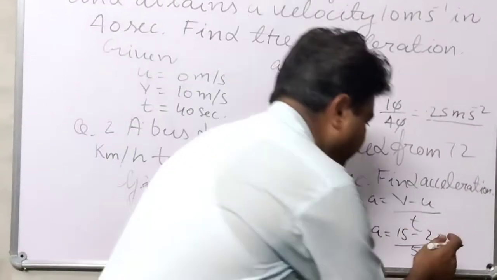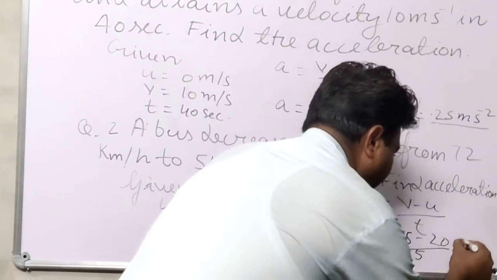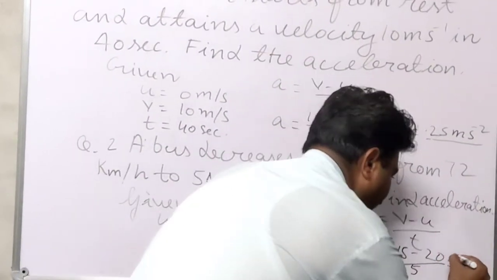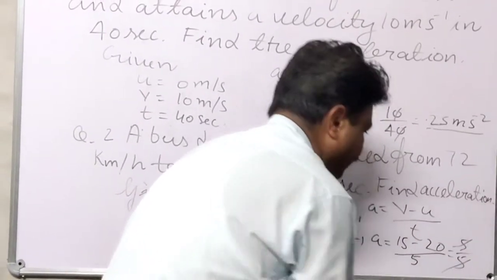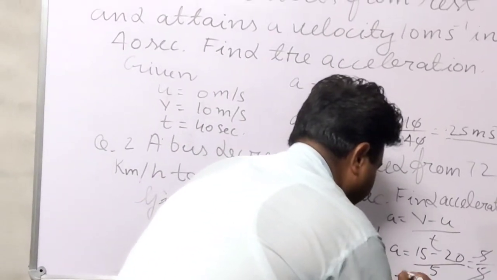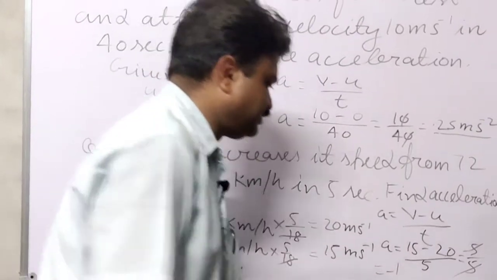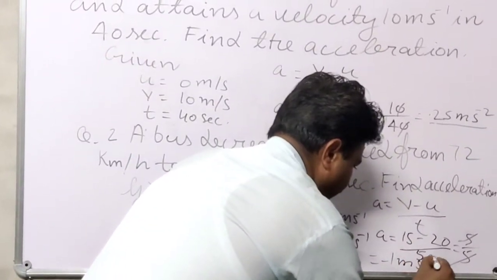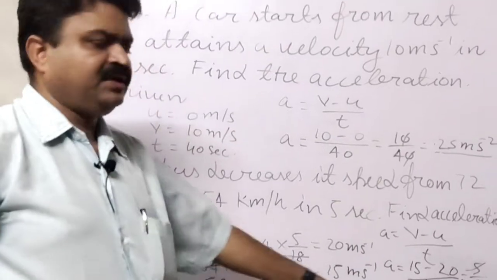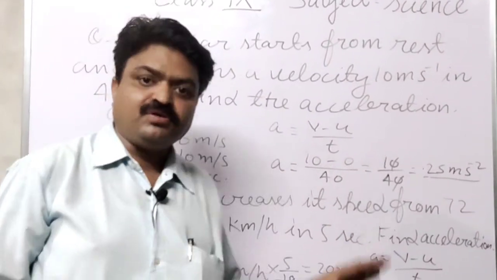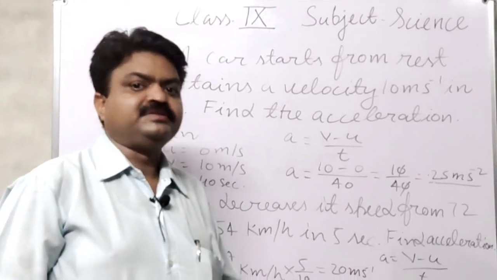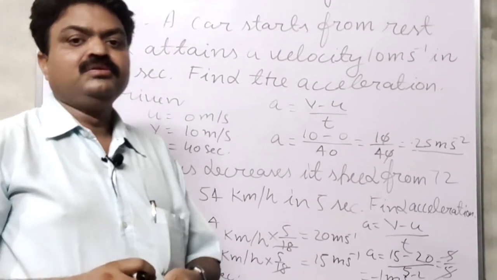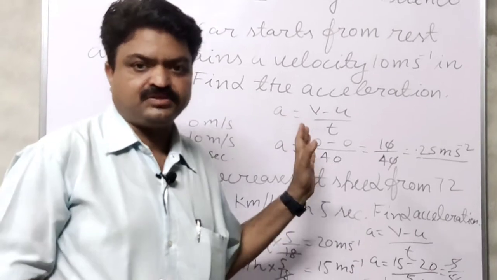So it will be minus 5 upon 5. The 5s will cancel, and the acceleration will be minus 1 meter per second square. So in this way you will solve questions related to acceleration, students.